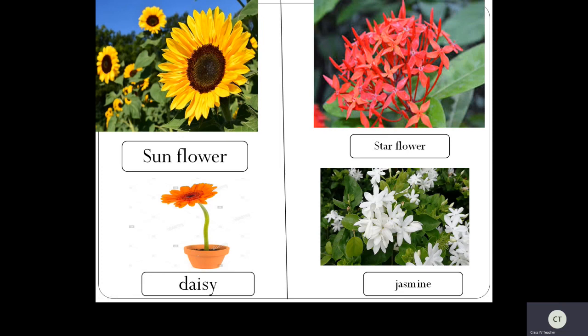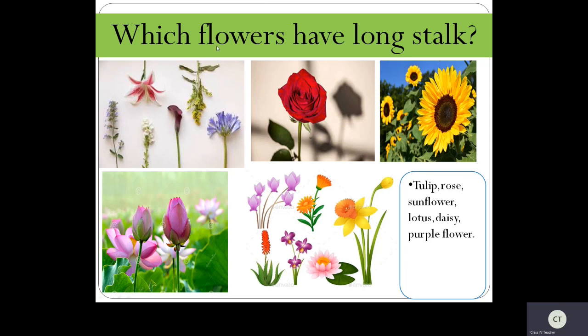Okay. Yes. Now see here, which flowers have long stalk? See here, children, some flowers have a long stalk. Can you see here? Yes, some flowers have a long stalk. If you see lotus also having long stalk, lavenders and also tiger lily, all these have a long stalk.